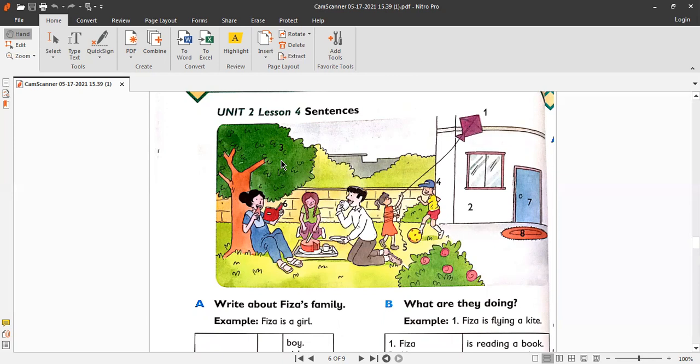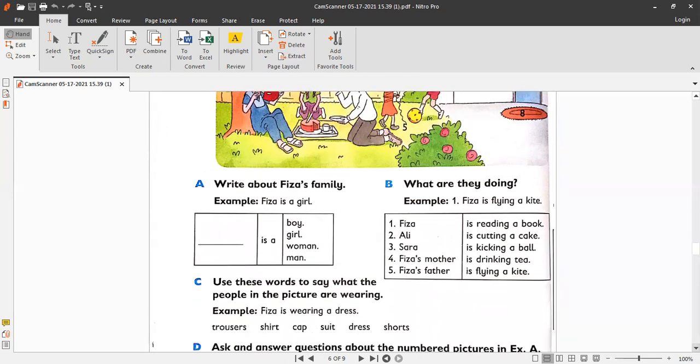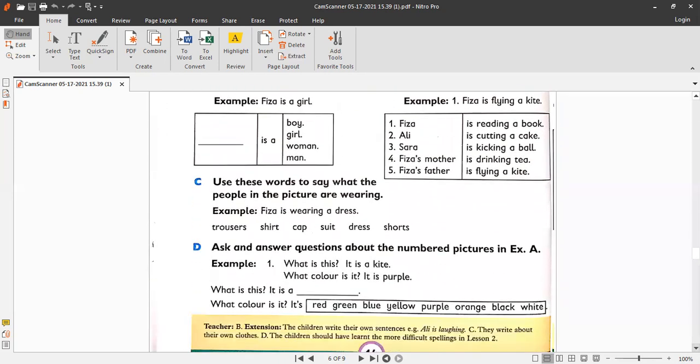It's a tree. Okay, it's a tree. And part B, the question is, "What color is it?" And your answer will be, "It's green." Okay, what color is it? It's green, full stop. So look at the colors written in this box. The options are given here in this box.